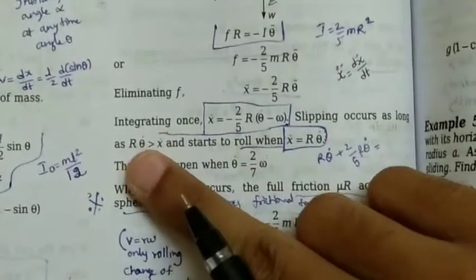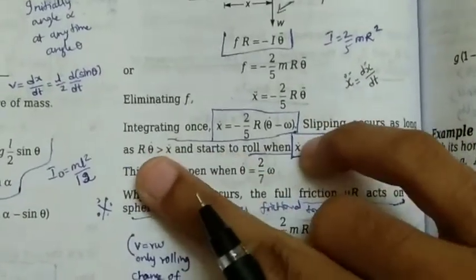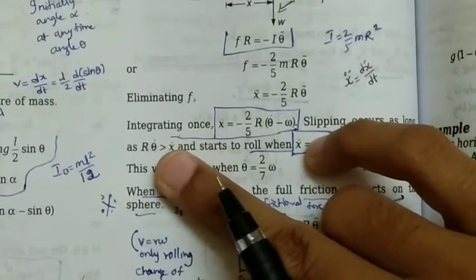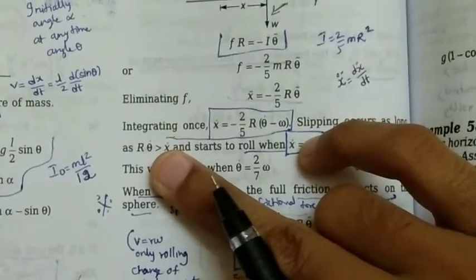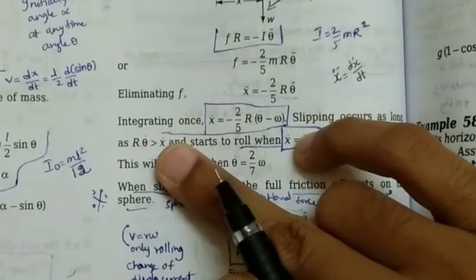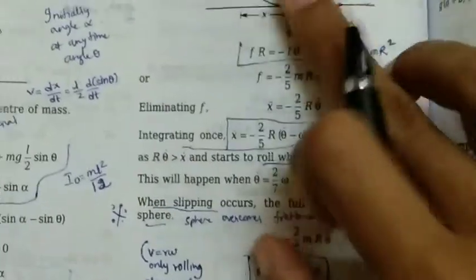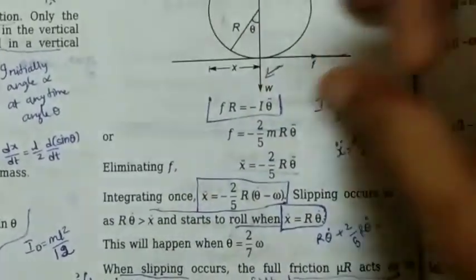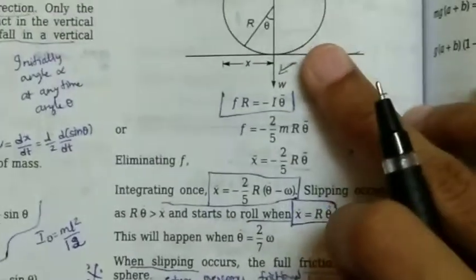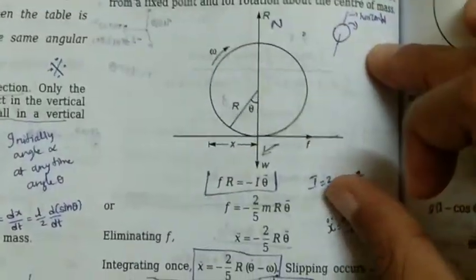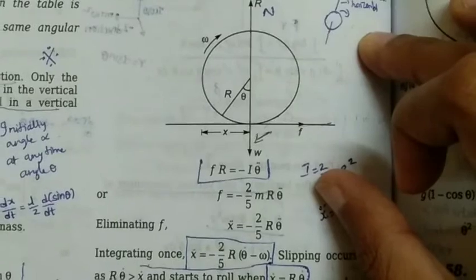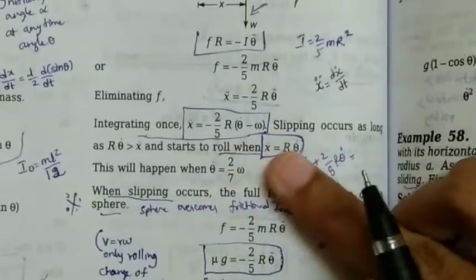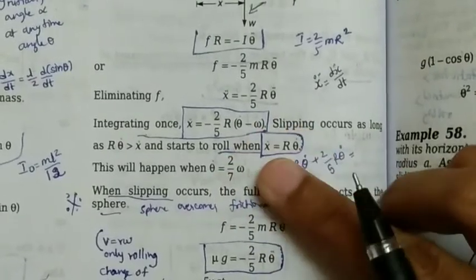If these are unequal, like r theta dot greater than x dot, that is, the rolling angular velocity is greater than the translational velocity, then it would slip. The sphere would not roll perfectly, it would be slipping meanwhile. Because it slips, we won't have pure rolling motion. Hence it starts to roll only when x dot equals r theta dot.